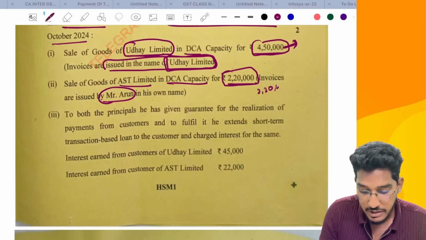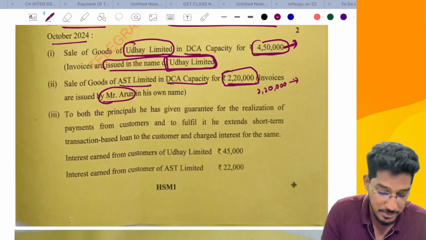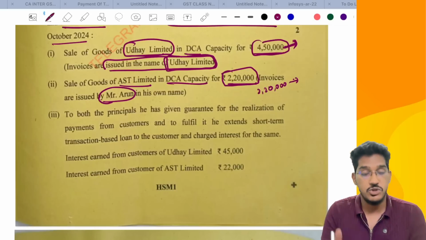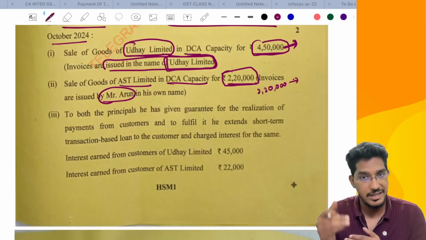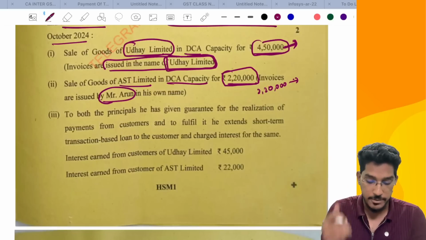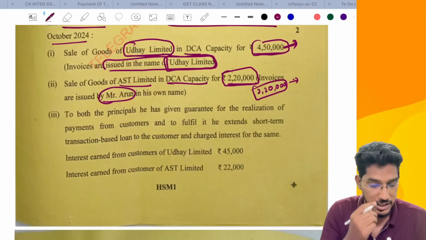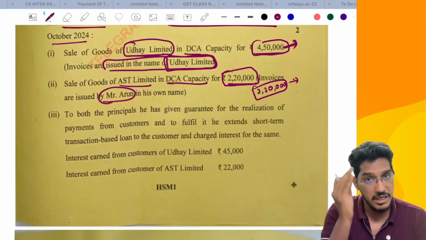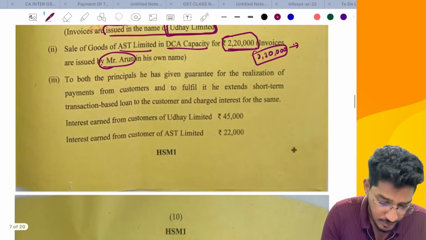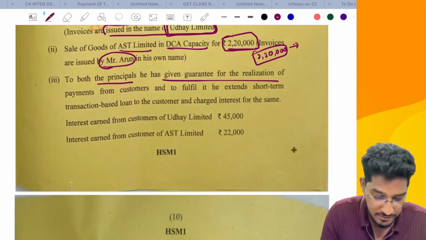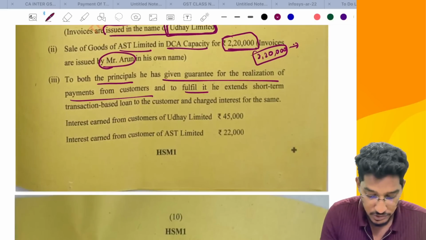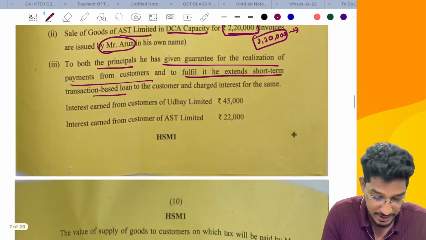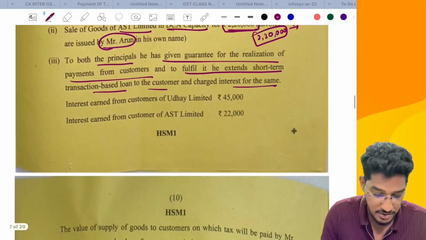So now in this capacity, he is giving invoices in his own name. So on this 2,20,000 rupees, GST will be payable by Arun because he is issuing the invoice in his own name. He will fall under that agent definition as per Schedule 1. So on this 2,20,000, he will be required to give the invoices, and that will become his taxable value. To both the principals, he has given guarantee for the realization of the payments from the customers, and to fulfill it, he extends short-term transaction-based loans to the customers and charges interest on the same.